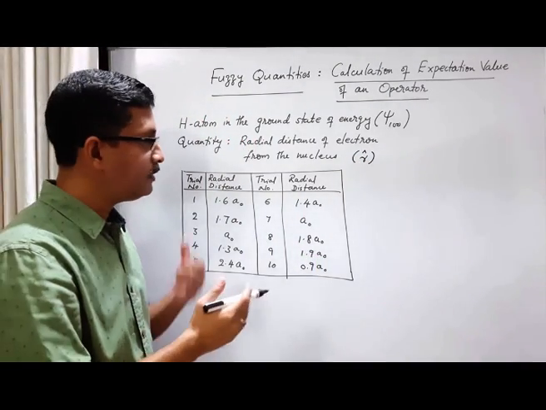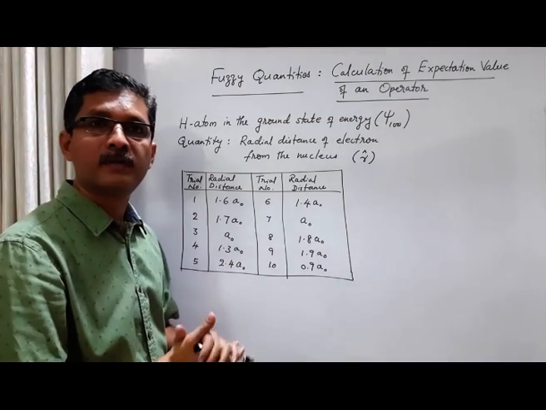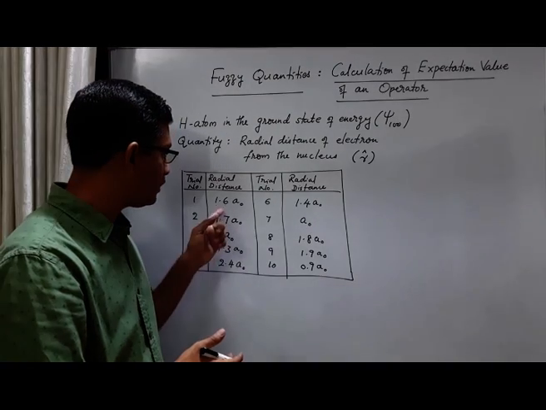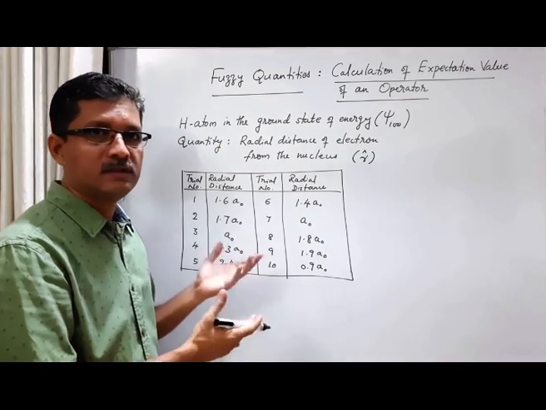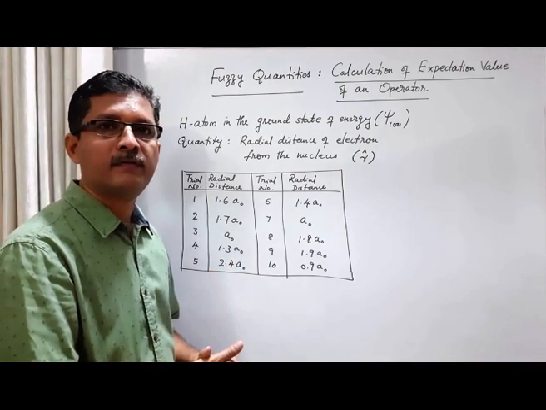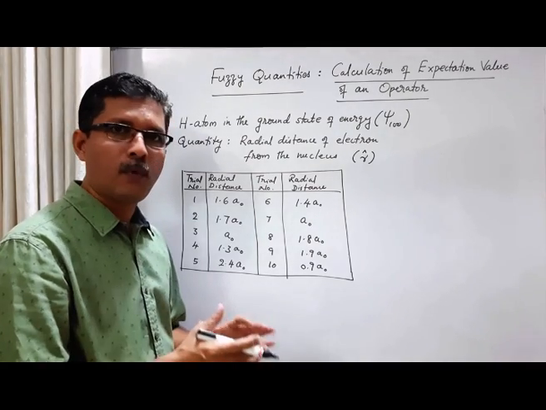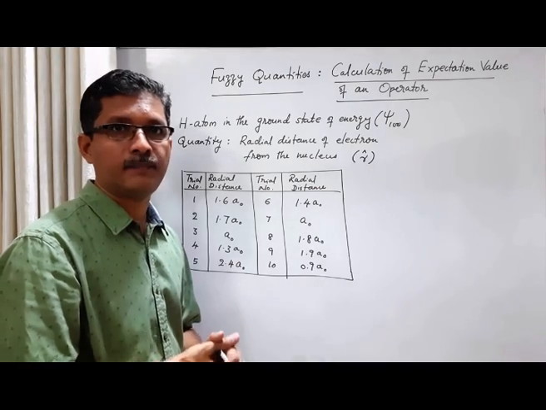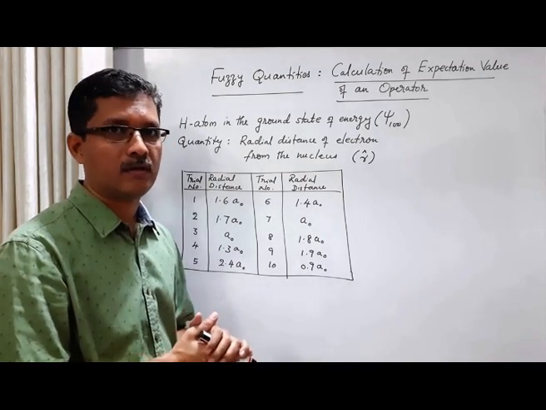If it is not an eigenstate, then in each trial we get a different eigenvalue. So these are different eigenvalues of the position operator. Since in each trial we get a different eigenvalue, we call it a fuzzy quantity. So one point is that we cannot predict beforehand what will be the result of a particular trial.